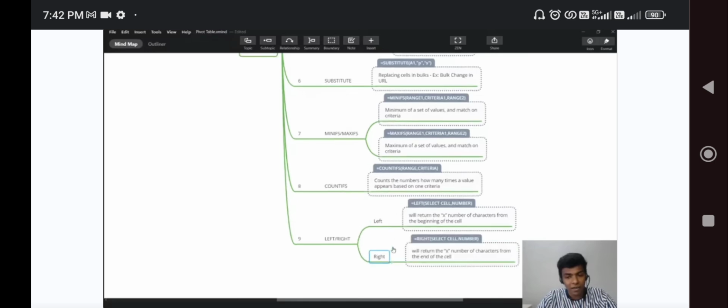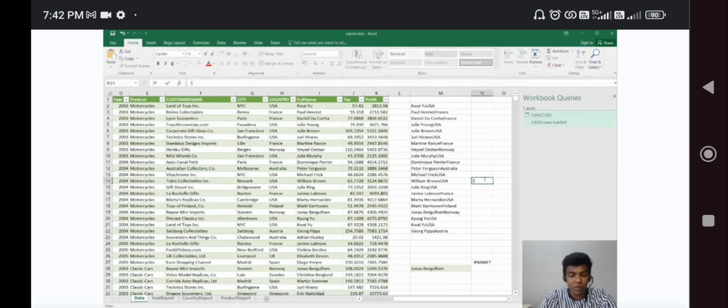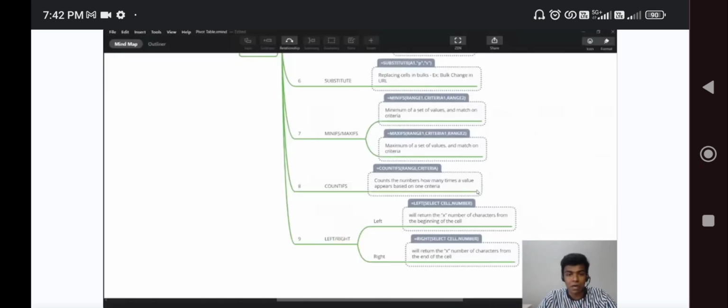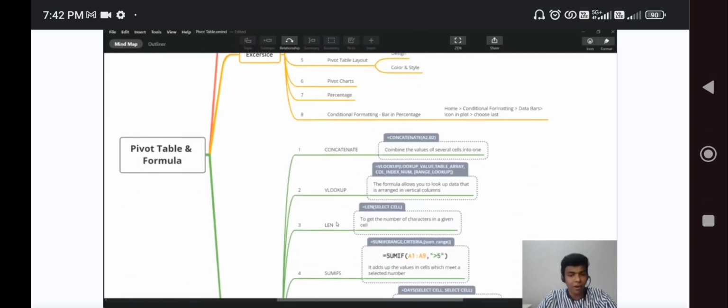Okay, and then here we have the LEFT and RIGHT functions, which are helpful for returning part of the text. For example, if you have this text present here, the Australian collectors, comma, code dot, and you want to take only a certain part from the left side, you can use this command. This will be very helpful, as we have already discussed. If there are numbers like this and you want to take only the characters from the right side, or a certain part of the data from the cell, you can use this LEFT or RIGHT function. So this is all about these formulas, guys. Just try to practice by yourself.